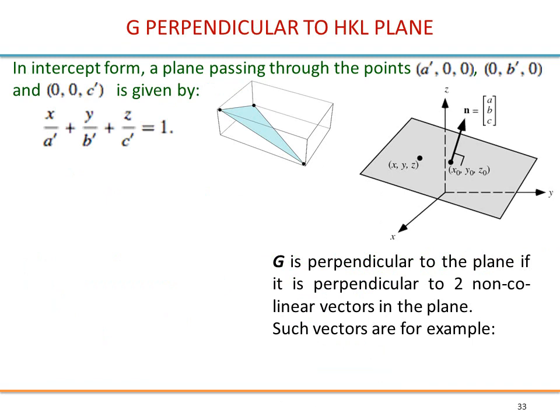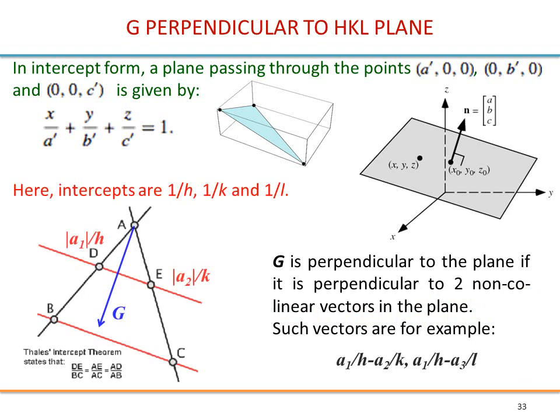Alright, so let's now show that the reciprocal lattice vector G, which defines the planes, is perpendicular to these planes. It is if it is perpendicular to two non-collinear vectors in the plane. Let's look at a situation corresponding to what we are talking about.